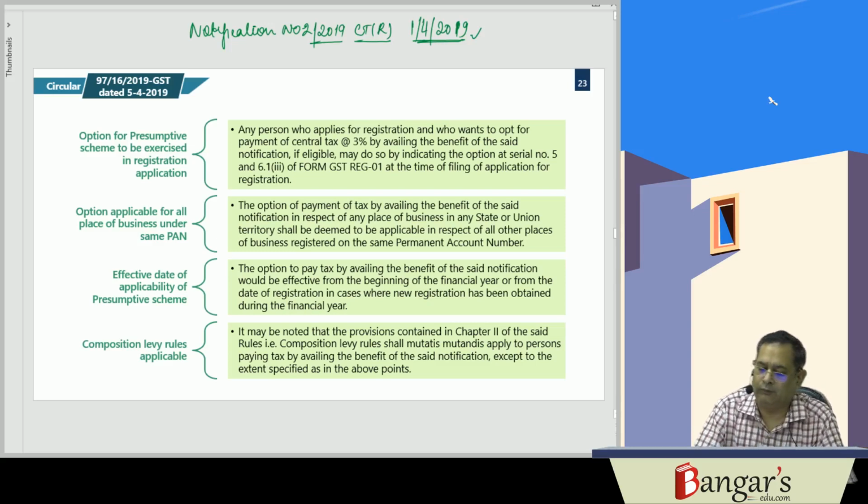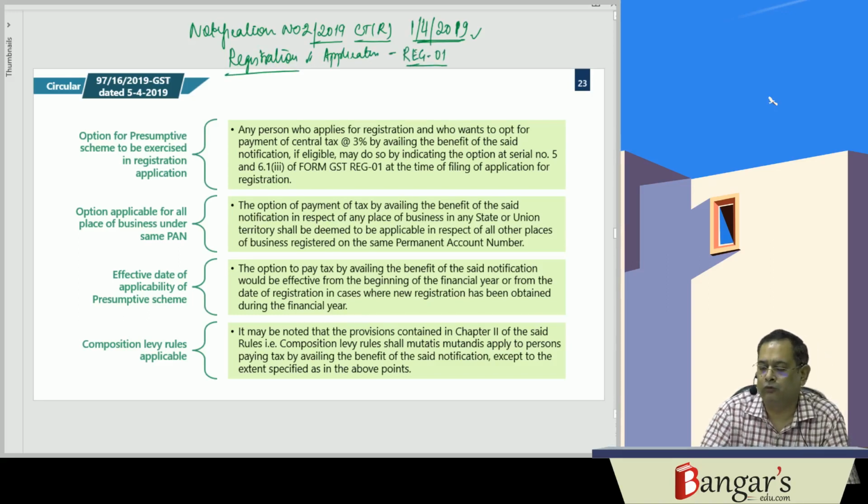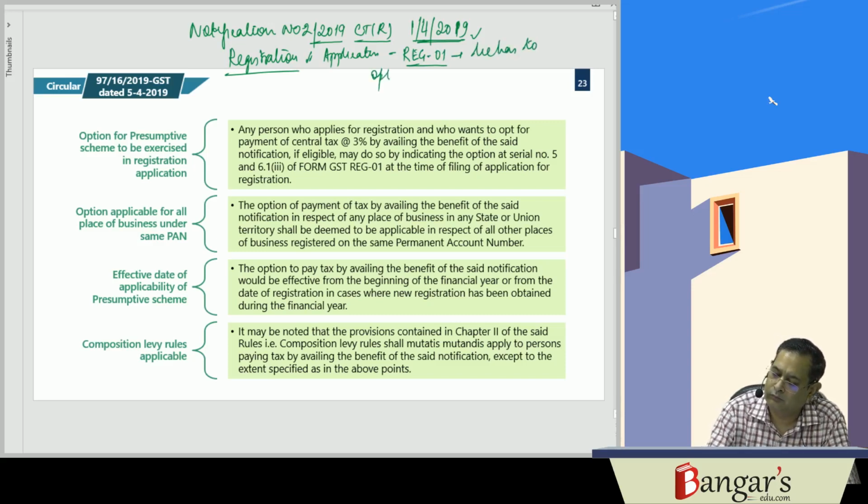If a person applies for registration in form GST REG-01, he has to opt for payment of tax under this notification number 2/2019 CT rate.